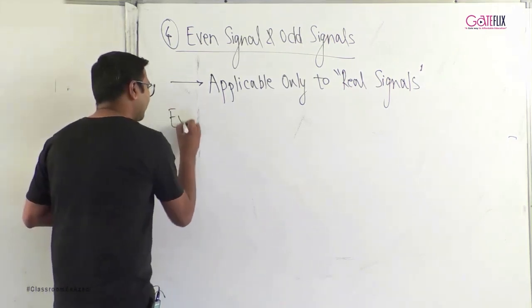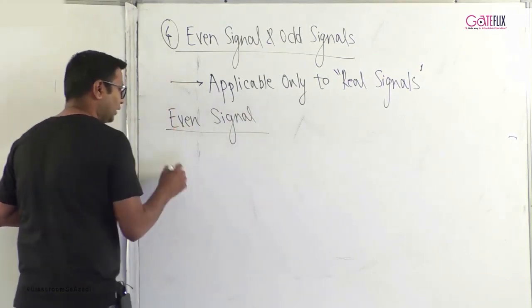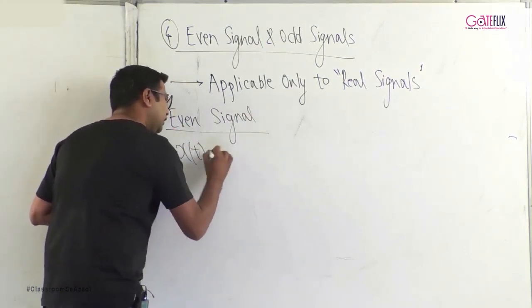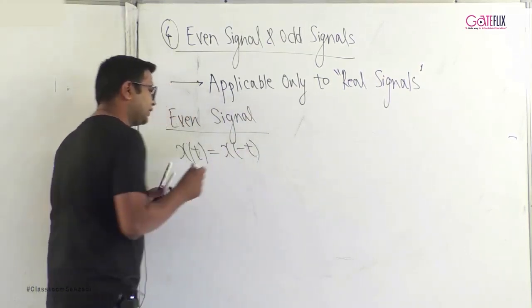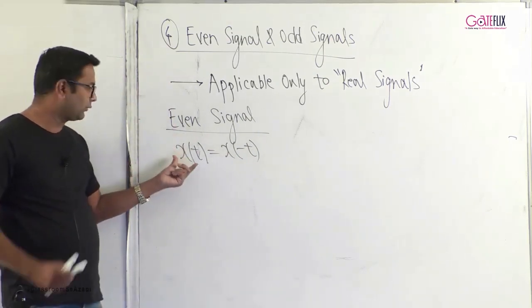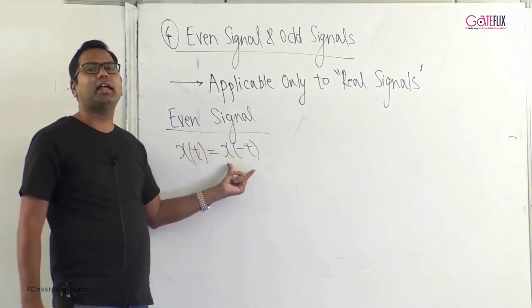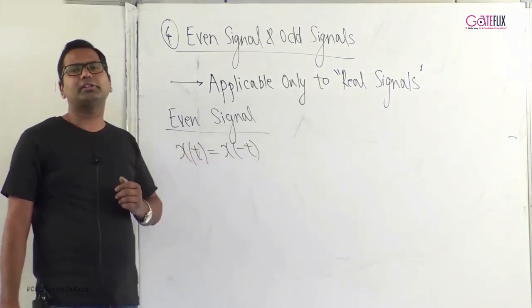Now, what is the definition of an even signal? A signal is said to be even if x of t is equal to x of minus t. That is, a signal is said to be even if the original signal x of t is equal to its time reversed version, which is x of minus t.